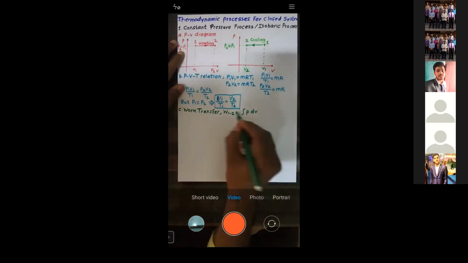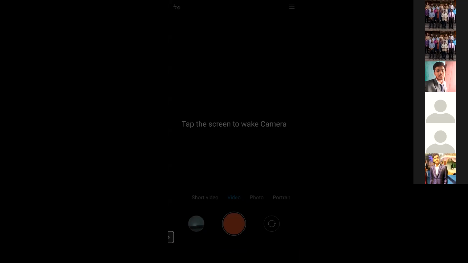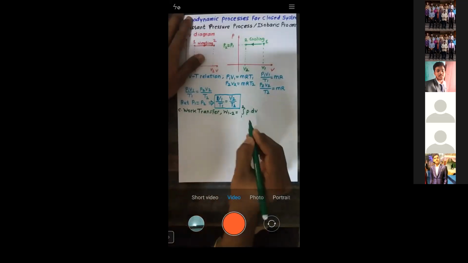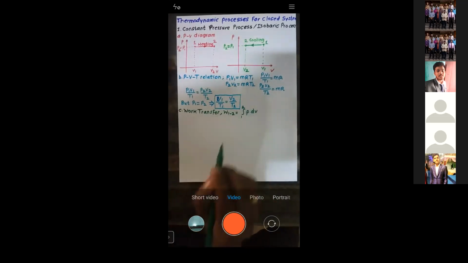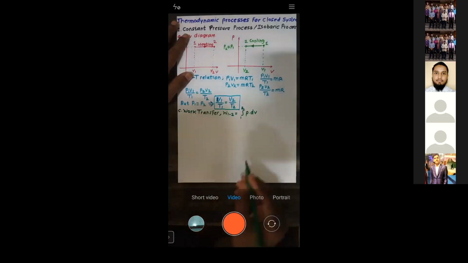We already derived this. Work done during 1 to 2 is given by integration P dV, for process 1 to 2, right? So we need to integrate P dV for process 1 to 2. Is that clear? Let me know. Yes, sir. This we have derived.